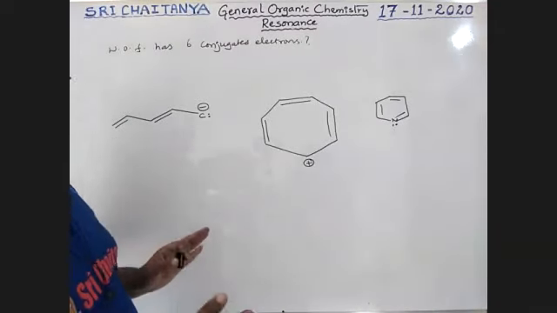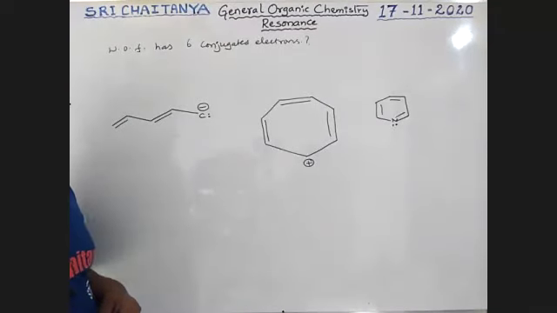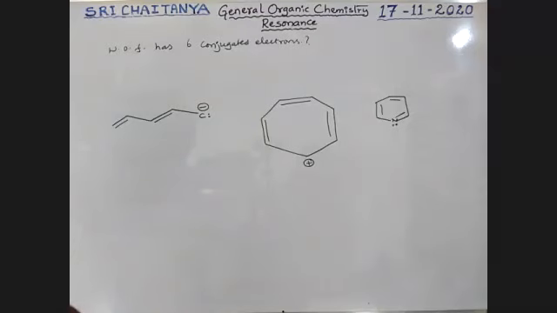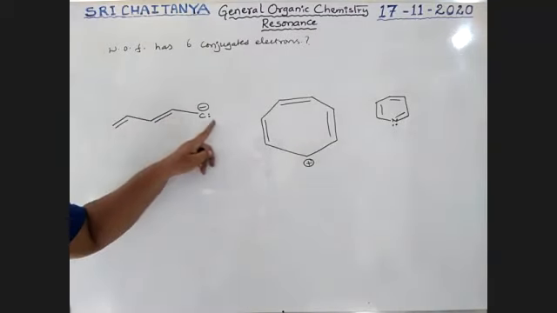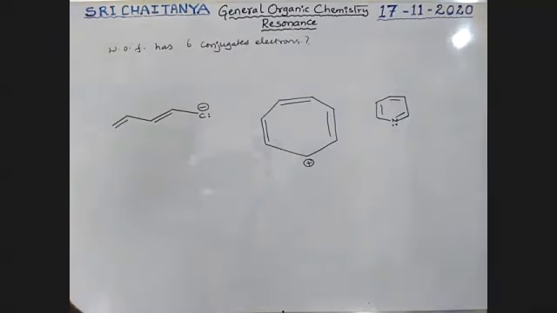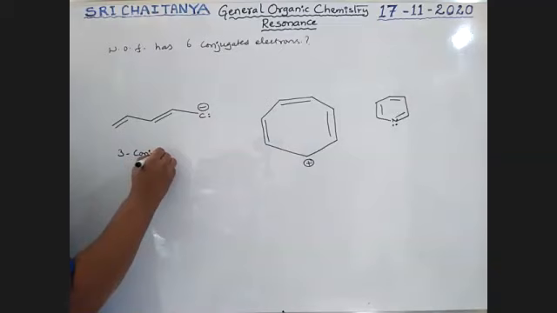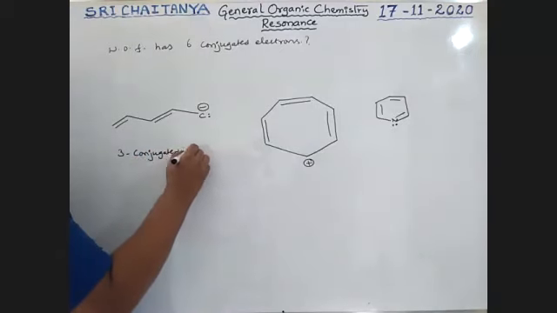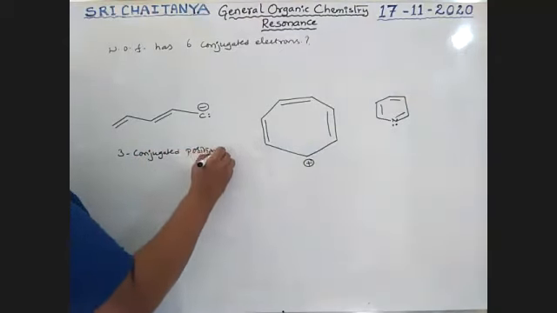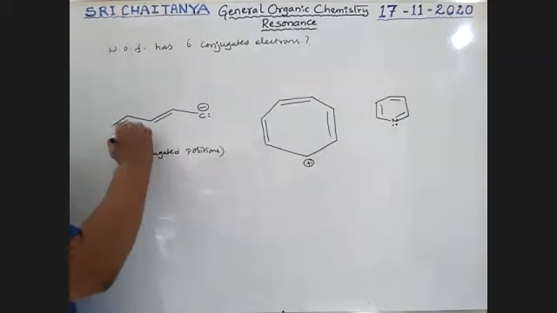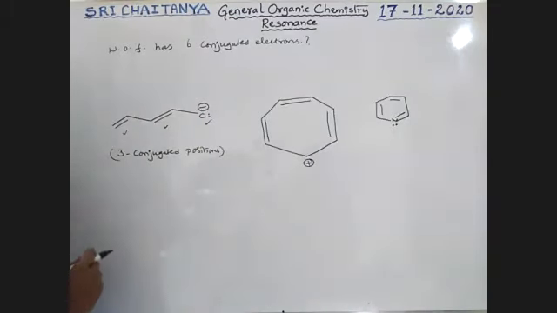First of all, how many conjugated sites are there? So this is a conjugated site, this is a conjugated site, this is a conjugated site. Therefore, 3 conjugated positions, boys. So this contains 3 conjugated positions.